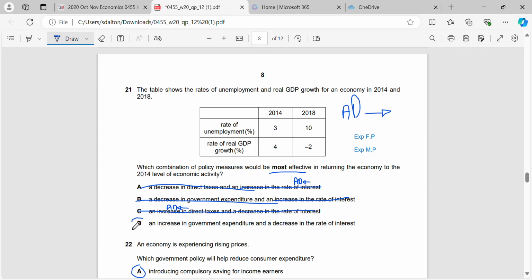So the correct answer would be an increase in government spending, which is an expansionary fiscal policy, and then a decrease in the rate of interest, which is an expansionary monetary policy.